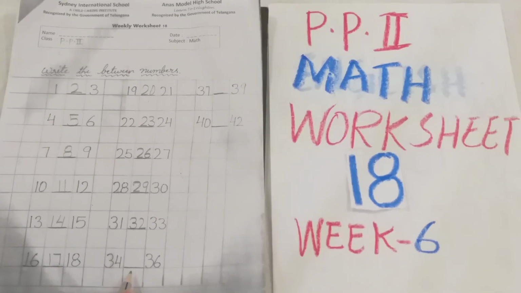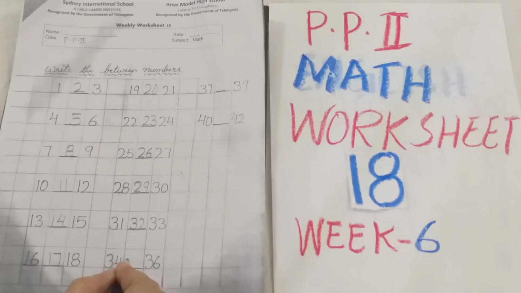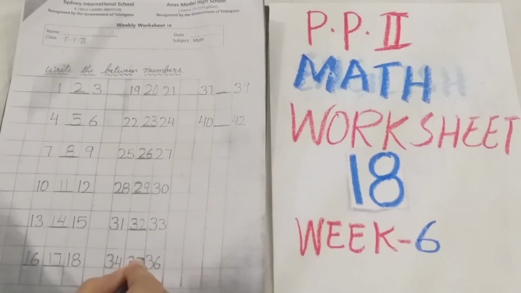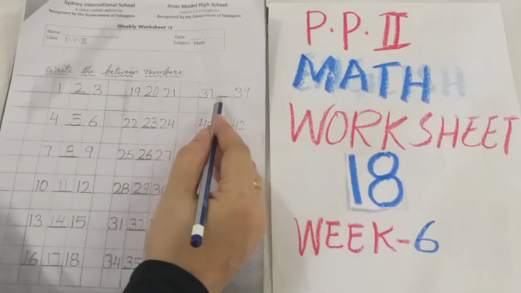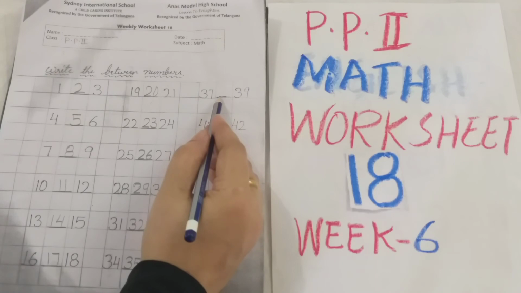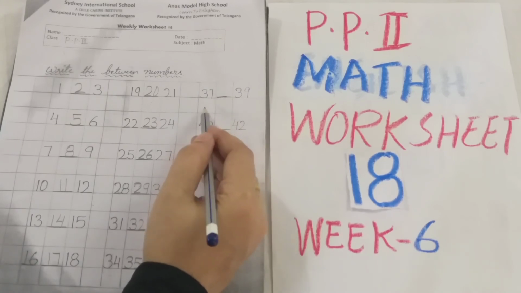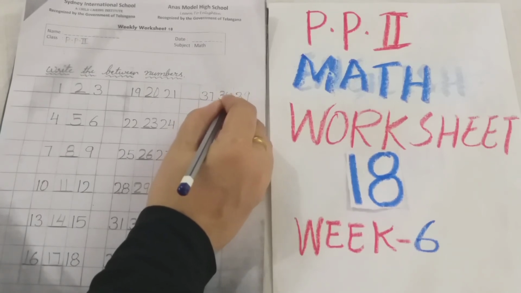Now 34-36. Write here in the dash 35. Now here 37-39. So in the middle, which number is going to write? 38 is the correct number.